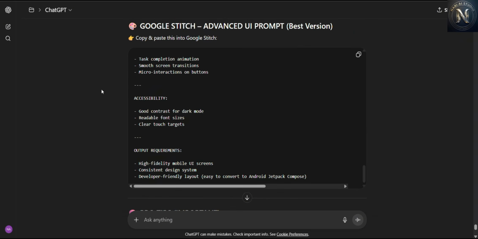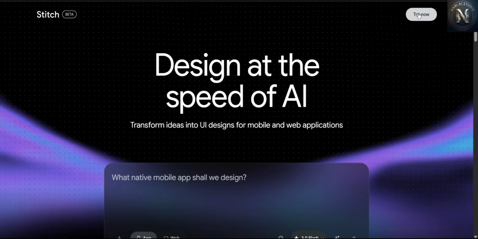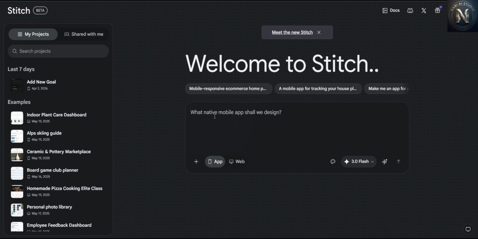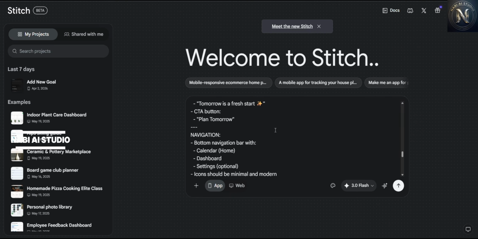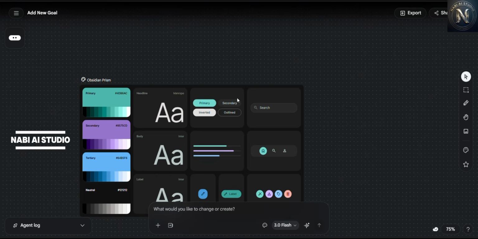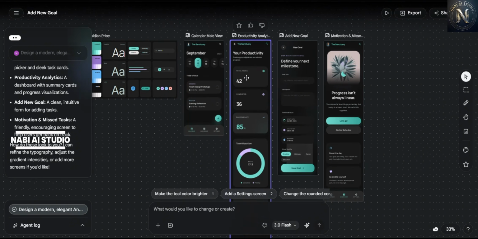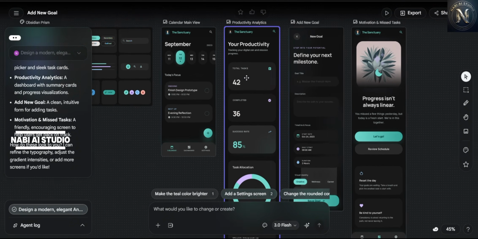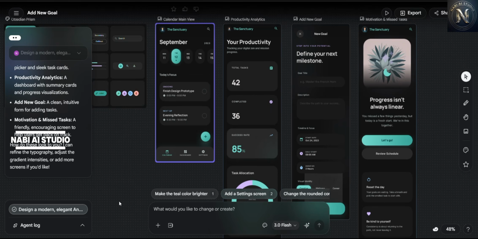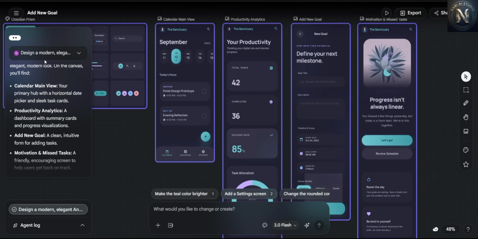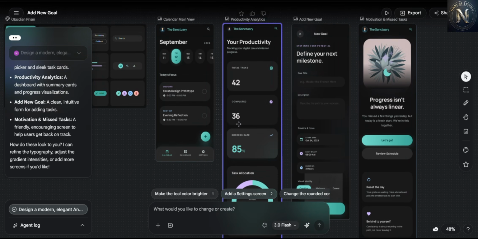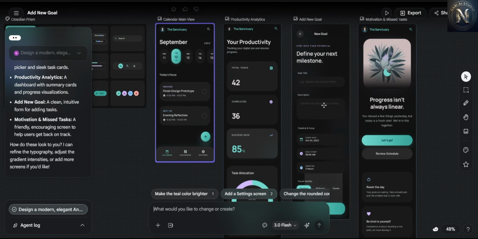It will give the prompt like this. Simply, you can copy and paste it into Google Stitch. You can select the app option over here, and simply paste the prompt. Once you hit enter, it will give the design to you like this. Based on this, you can refine it further, deciding what the exact UI looks like. You can ask further prompts here with more details, so you can get the best UI design.